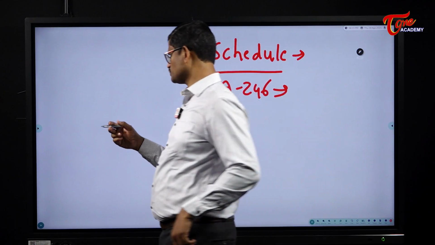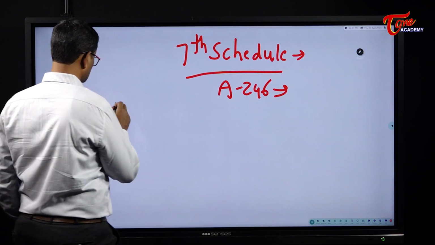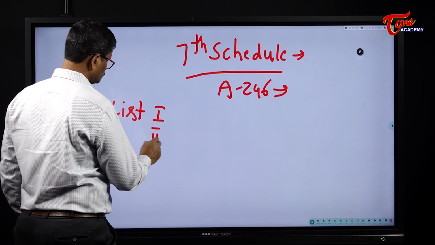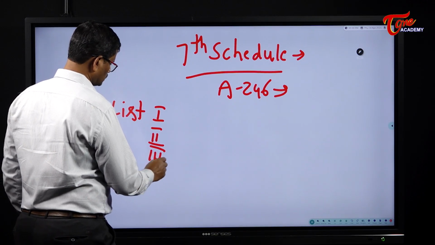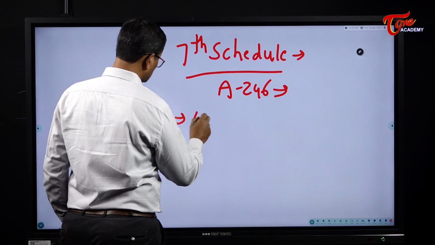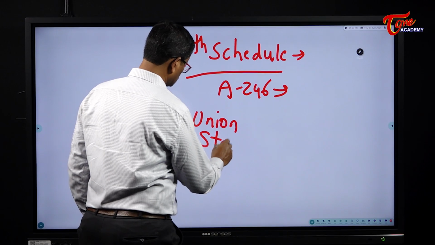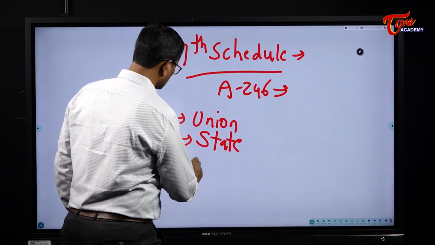So 7th schedule, it speaks about 3 lists, list 1, list 2, list 3. So list 1 deals with union list, list 2 deals with the state list, list 3 deals with the concurrent list.